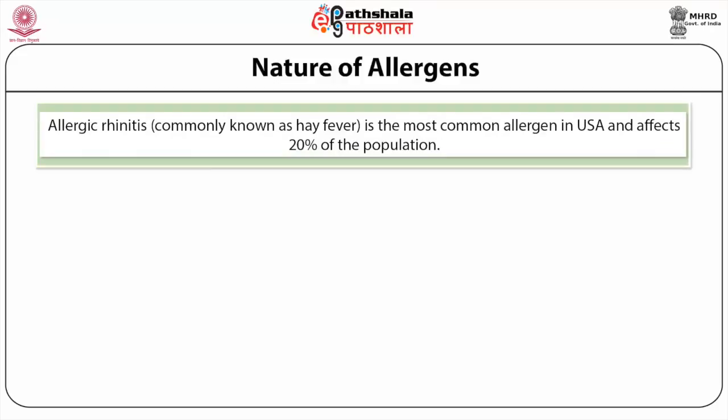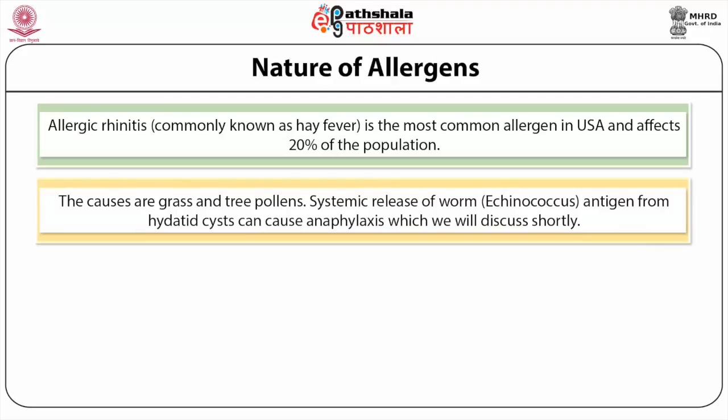Allergic rhinitis, commonly known as hay fever, is the most common allergy in the United States of America, and there it affects 20% of the population. The causes are grass and tree pollens, systemic release of worms. Echinococcus antigen from hydatid cysts can cause anaphylaxis, which we will discuss shortly.